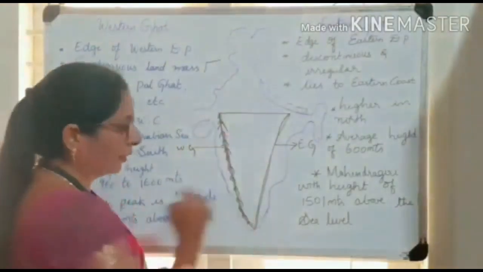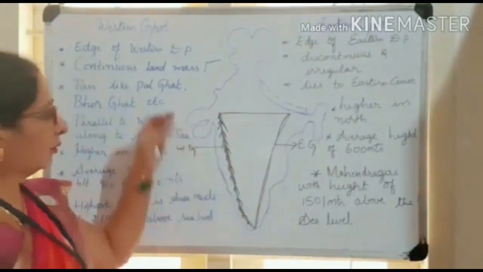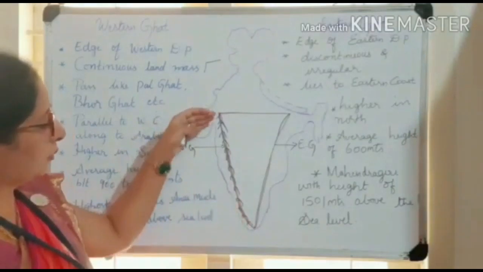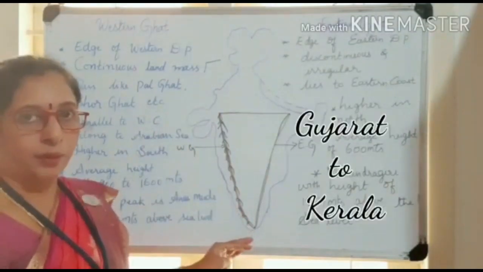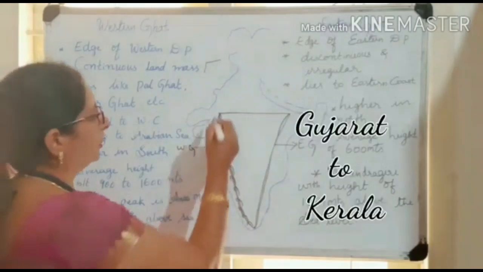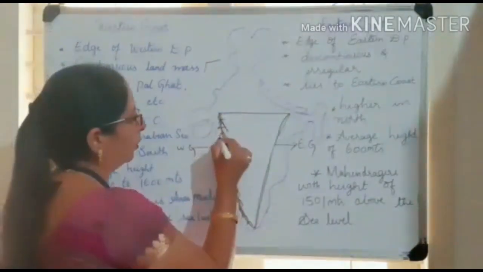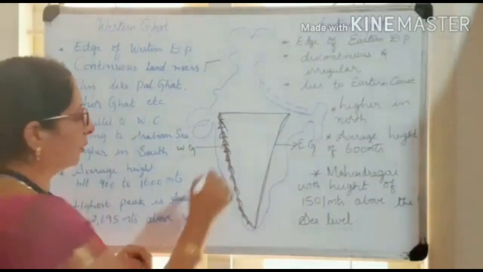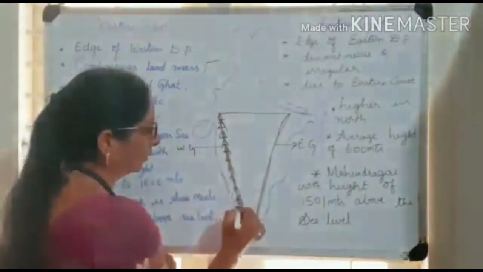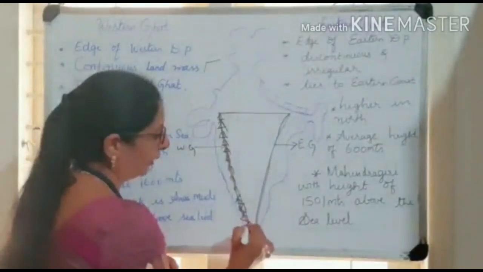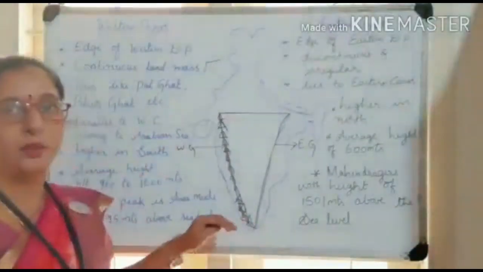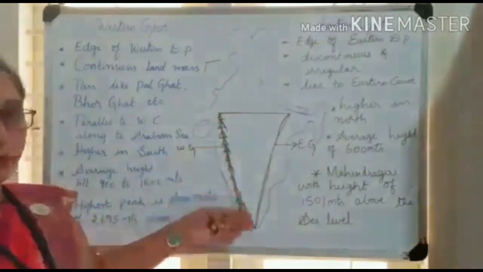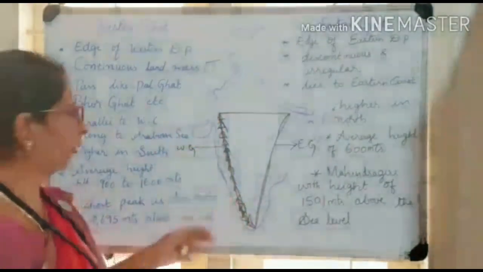And these continuous Ghats proceed from north to south, from Gujarat to Kerala. Okay, in the northern side, these mountain peaks, the Ghats, are of little height or less. When it continues southwards, the height is higher. From north it is increasing towards the south side.